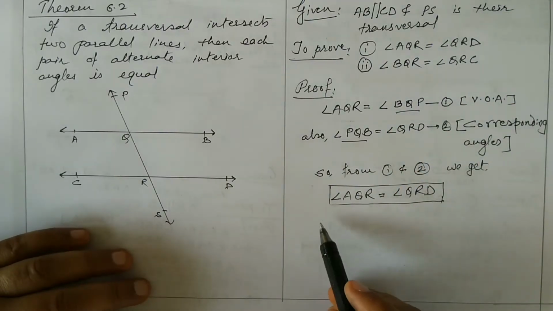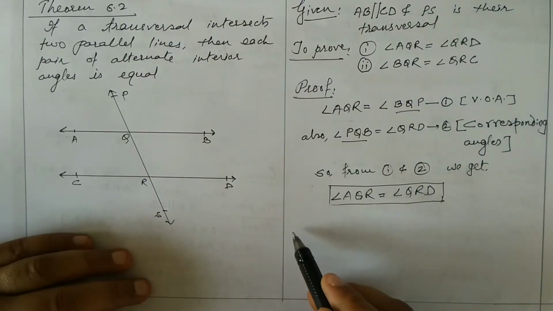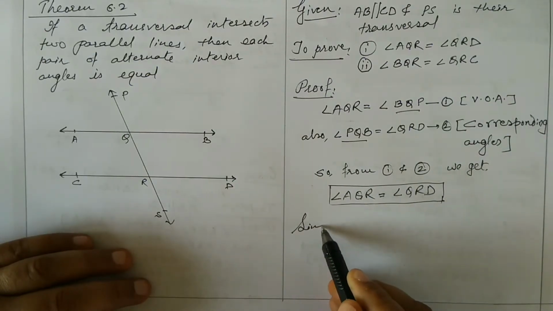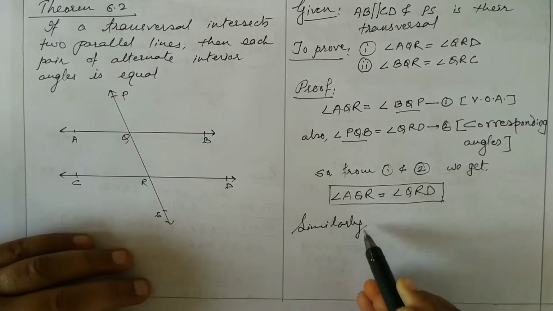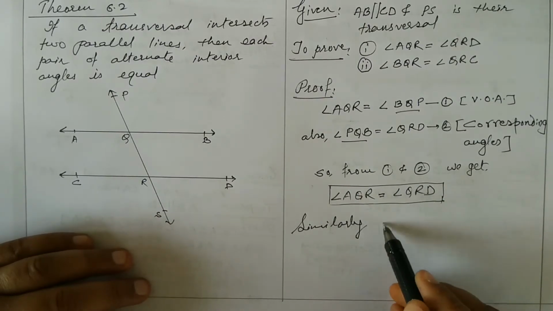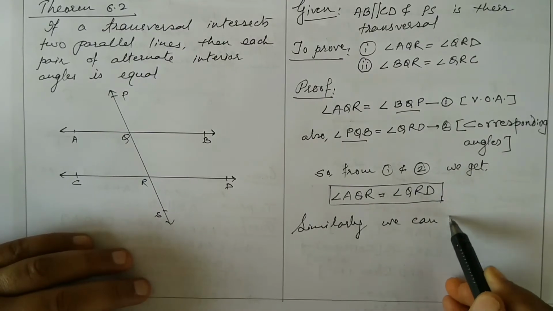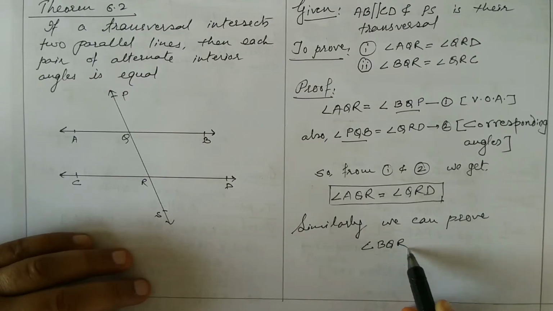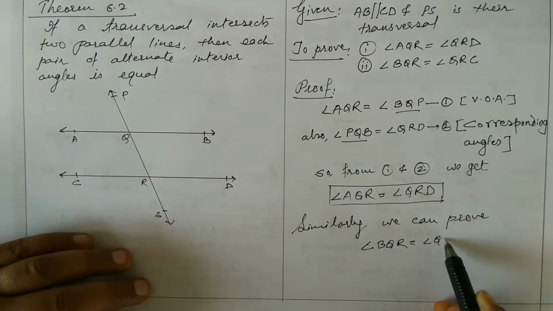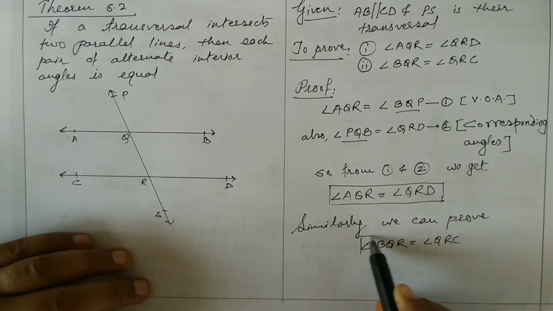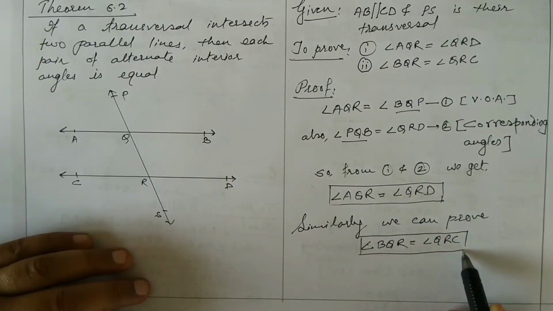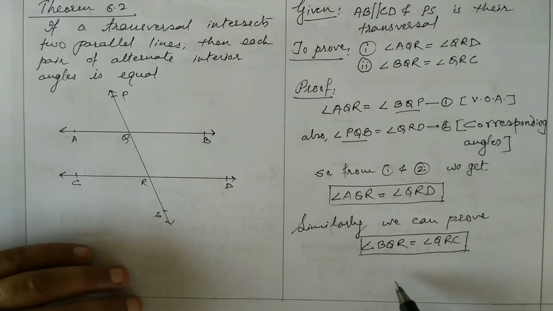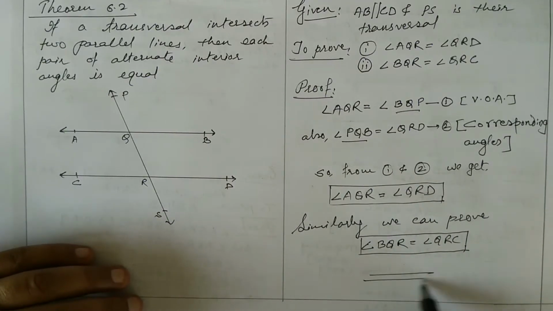Similarly we can prove the second one. So similarly, we can prove angle BQR is equal to QRC. No need to prove, we have to write this statement because it will be on similar lines, that's why. Okay, hope you have understood this theorem.